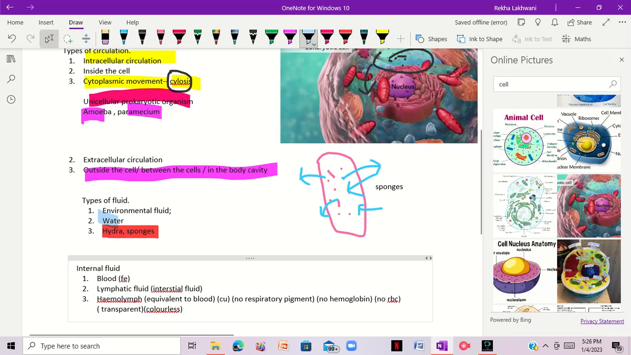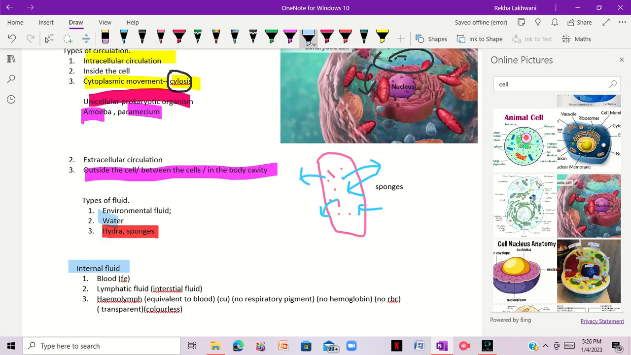So I hope this is clear to you. We have internal fluid: first is blood, then lymphatic fluid, then hemolymph, and this hemolymph is present in some insects, molluscs, and arthropods. We will look at the composition of hemolymph too. It is equivalent to blood, contains copper, and has no respiratory pigment. It doesn't contain RBCs or hemoglobin. So it is transparent and colorless.